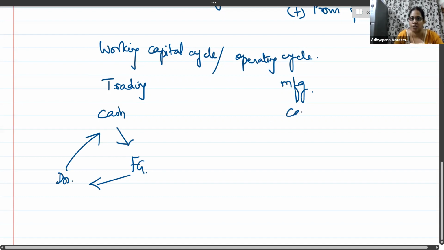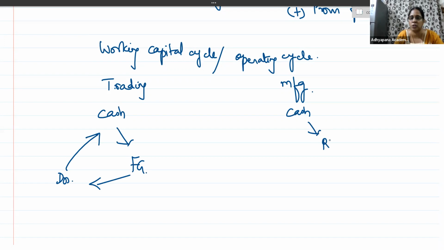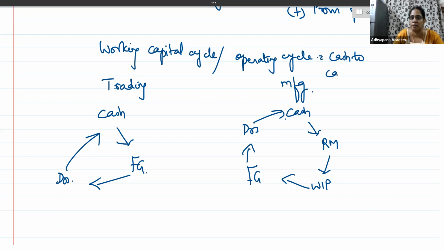In case of a manufacturing concern, cash gets invested into raw material. That raw material gets converted into WIP. That WIP gets converted into finished goods. Finished goods, when sold, move to the hands of debtors. And finally, it realizes into cash again. So this working capital cycle or the operating cycle is called a cash to cash cycle. The time taken for cash to get converted into cash again is what is called the holding period or the working capital investment period. It is less than 1 year.